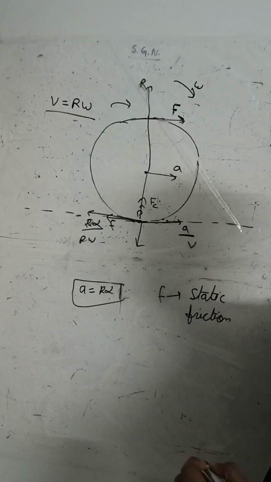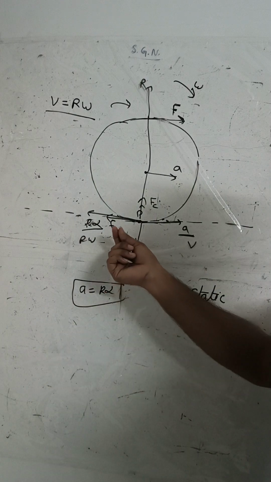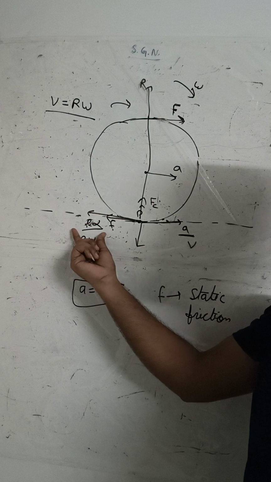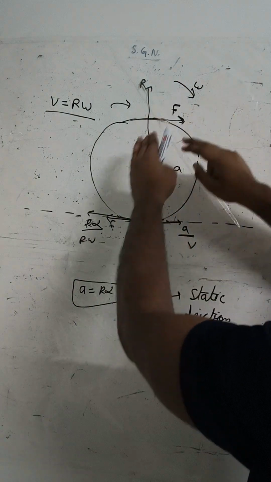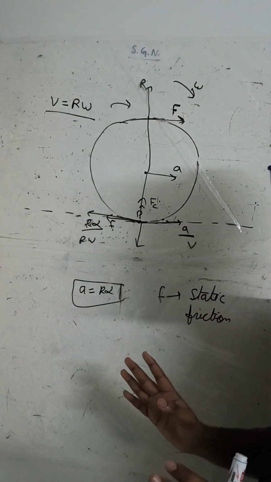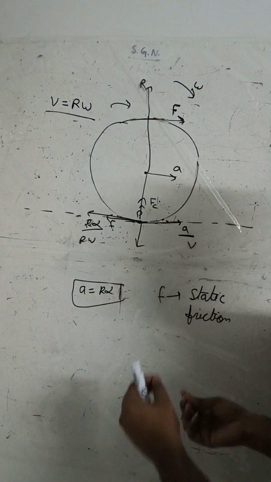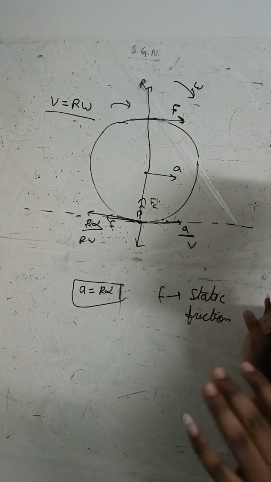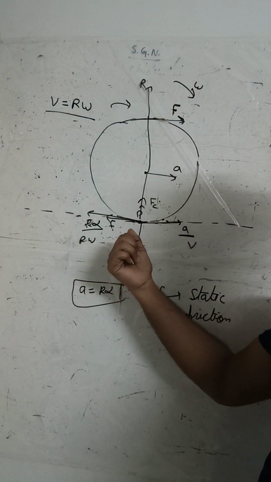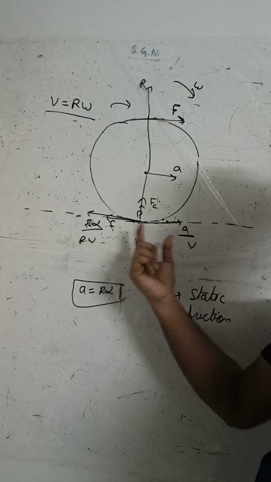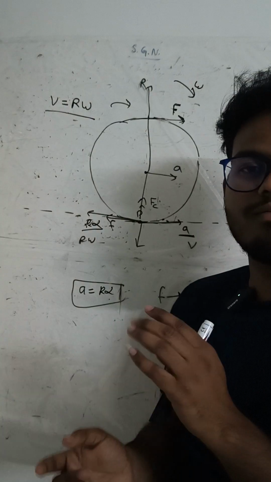Why static friction? Because the value of this friction force is only that needed to reduce it and increase it. Only that value it will take. And if this is kinetic friction, that means the friction is not sufficient to prevent this point from slipping, and this is slipping, then pure rolling is not possible anyway. So if this body is doing pure rolling, then the friction is static, and if this friction is kinetic, then the body will never get a pure rolling motion.